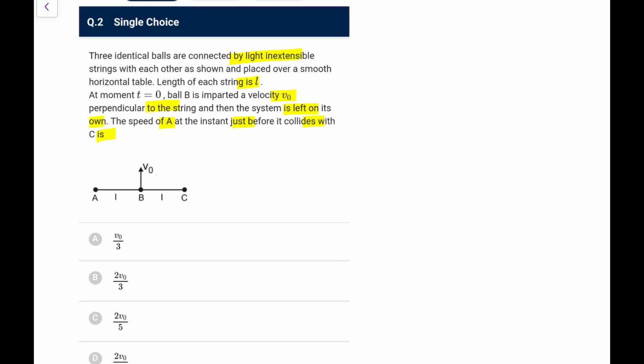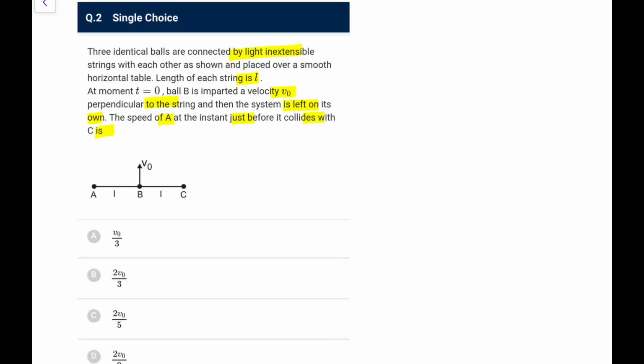Now this is on a horizontal table, so nothing is vertical, there is no mg role. B was given v0, so it will go up and it will go like this. So the speed of A at the instant just before it collides with C is. Now from constraints theory, at any instant if its velocity is v, the B velocity is v, the velocity of A and C would be such that their projections along the string length would be equal to the projection of this v along the string.